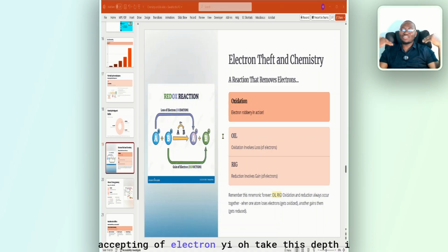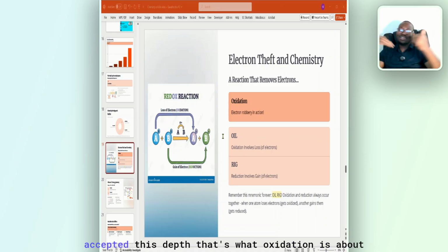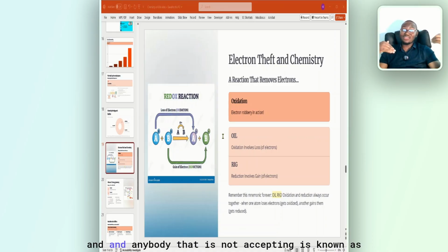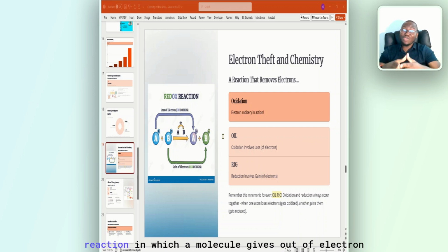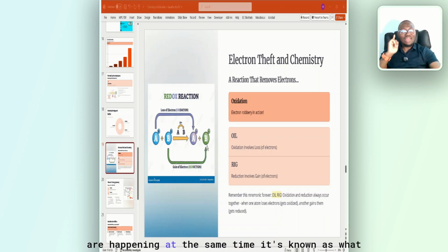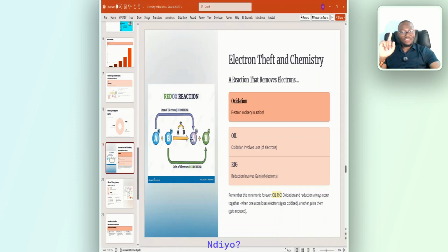Just accepting of electron. Take this debt. I accept this debt. That's what oxidation is about. And anybody that is accepting is known as what? An oxidizing agent. So oxidation is a chemical reaction in which a molecule gives out an electron and releases what? Energy. Now, when these two things are happening at the same time, it's known as what? Redox reaction. All right? Okay.